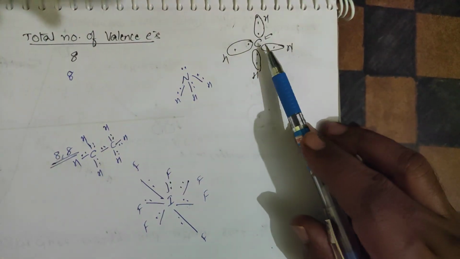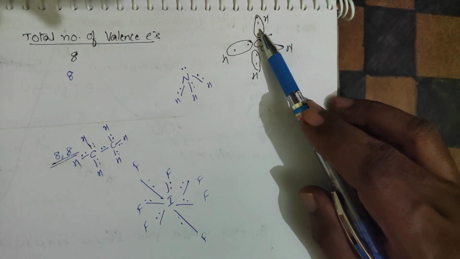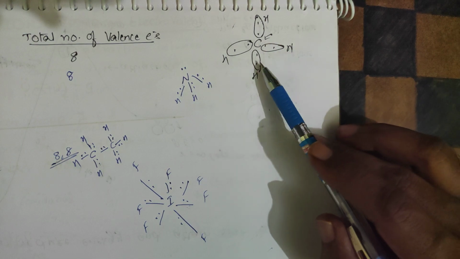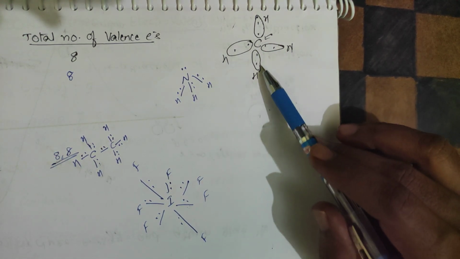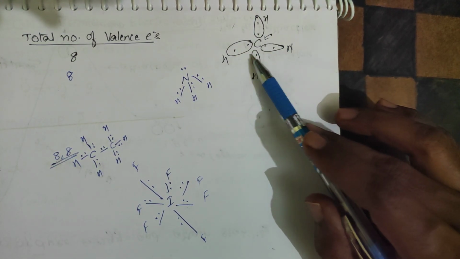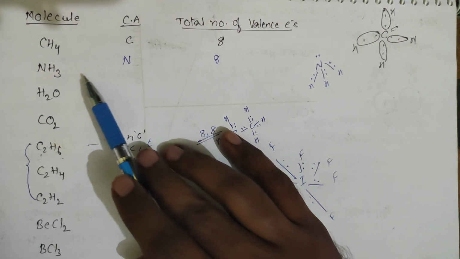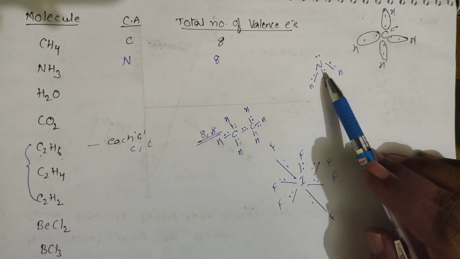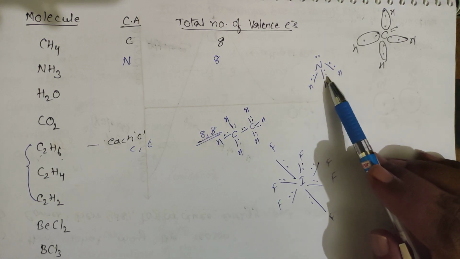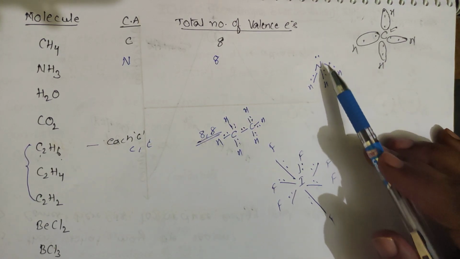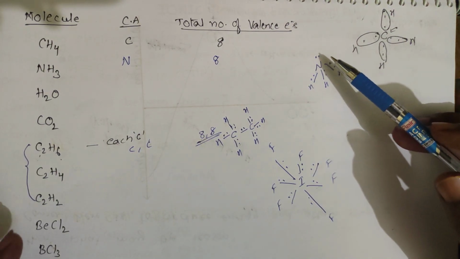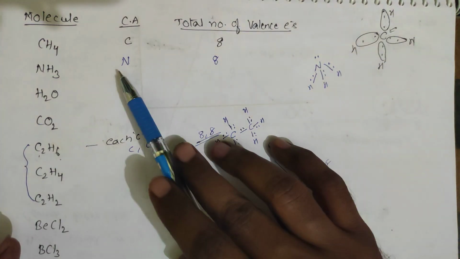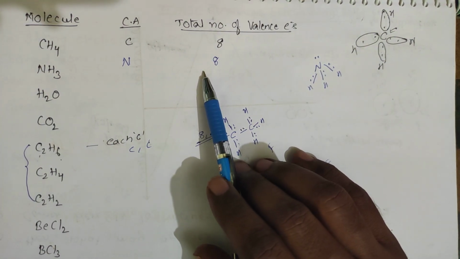See, carbon I have drawn here. 2 electrons, carbon will be having 4: 1, 2, 3, 4. And this hydrogen is 2, this hydrogen is 2, this hydrogen 2. So hydrogen 2 is satisfied. Carbon 8. In the same way go for nitrogen. Nitrogen valence electrons, how many? 5: 2, 3, 4, 5. Hydrogen 1, 1, 1. So nitrogen is having 2, 2, 2, 2, 8. Hydrogen 2, 2, 2. The central atom is nitrogen. Total valence electrons for the central atom is 8.